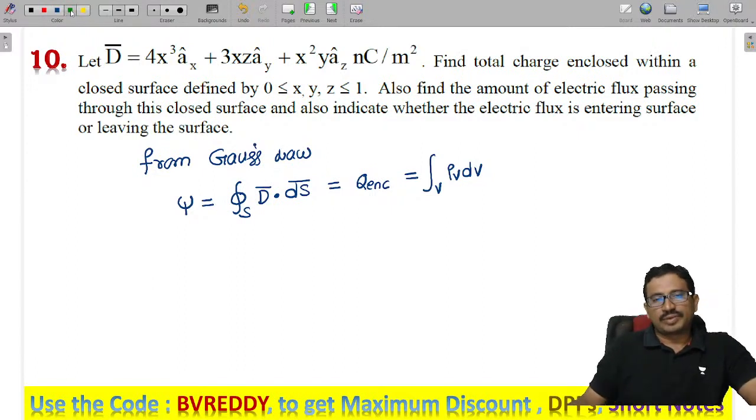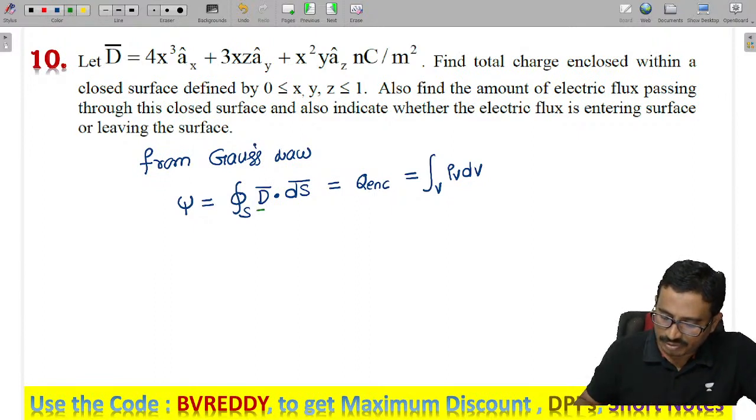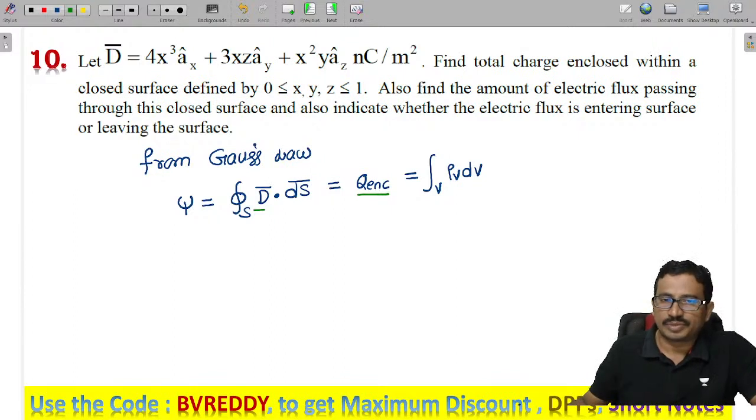So this is my Gauss law. Flux is equal to Q enclosed, which is equal to the closed surface integral of D dot dS, equal to the volume integral of rho v into dv. Now they have given the D value, and they ask to find the flux or Q enclosed. Both are the same only.